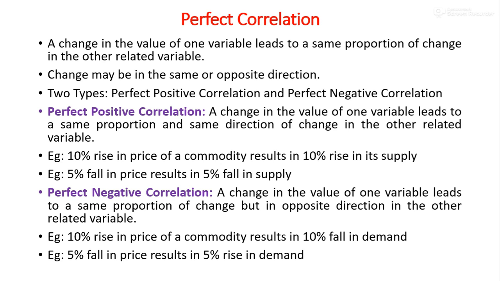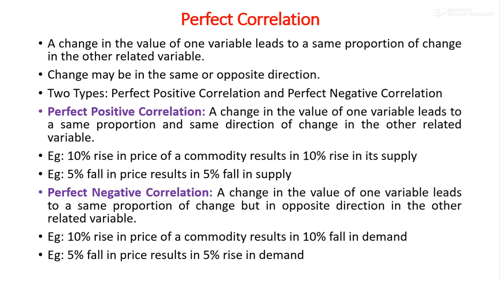Let us examine these degrees of correlation one by one in detail. The first is perfect correlation. What is perfect correlation? If a change in the value of one variable leads to a same proportion of change in the other related variable, the degree of relationship between the variables is termed as perfect. The change in the variables may be in the same direction or in the opposite direction.